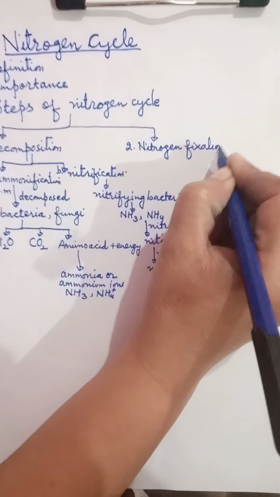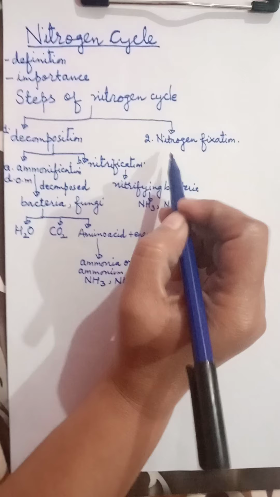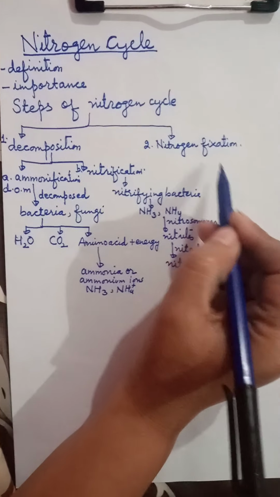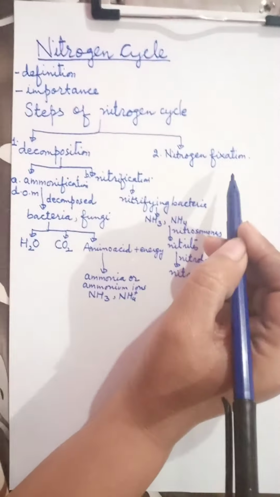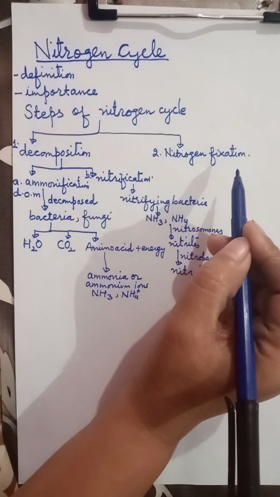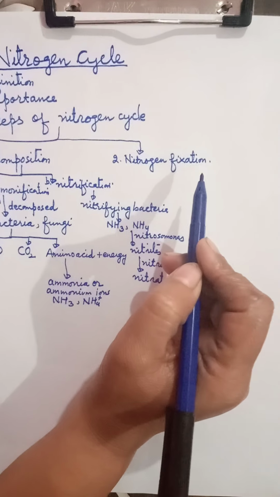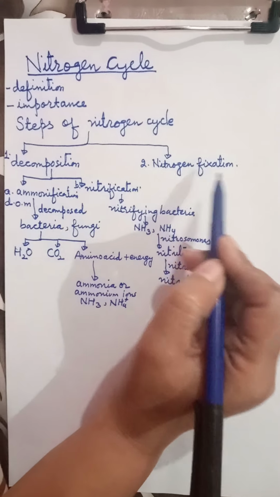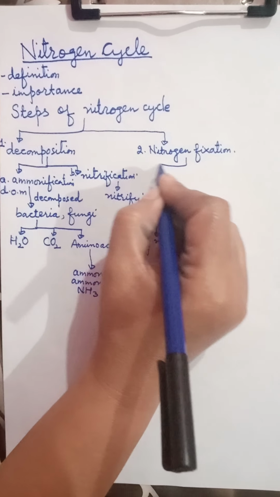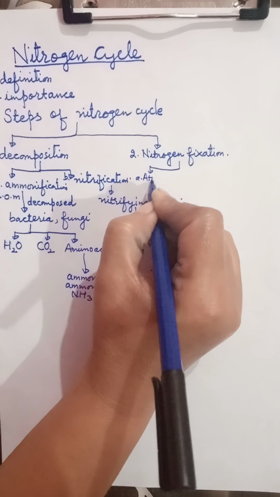As the name depicts, it is actually the fixation of nitrogen into nitrate ions or other nitrogen-containing ions. Now students, nitrogen gas is composed of two atoms of nitrogen linked by a very strong triple bond. This makes it chemically unreactive, and a large amount of energy is required to break this bond. Nitrogen gas can be fixed in three ways. Number one is atmospheric fixation.